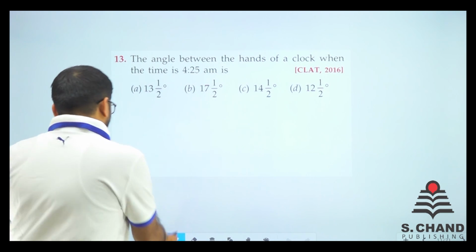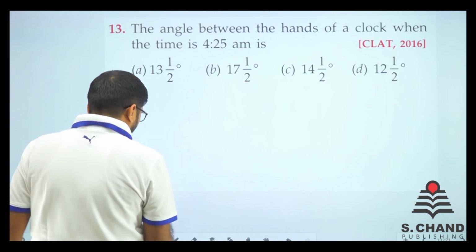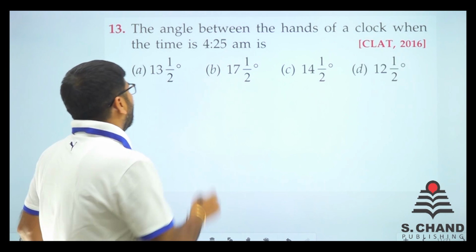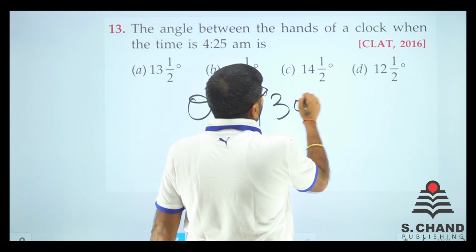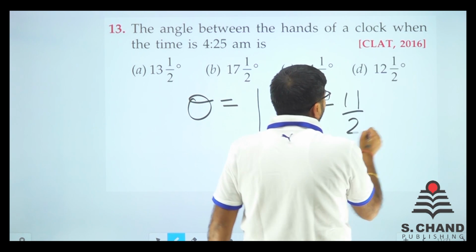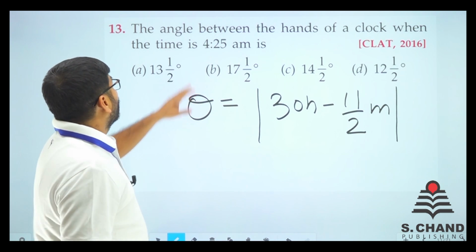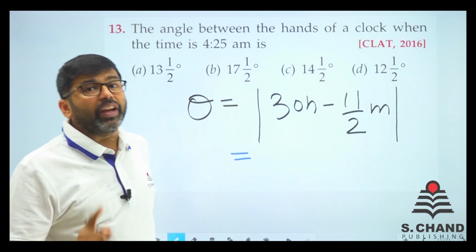Here we go. Question number 13 for you all. The angle between hands of clock when it is 4:25. Very much similar question it is. And these types of questions are there in it. So if you remember, theta equals |30h minus 11 by 2 m|, that is the formula you need to keep in mind. And modulus, don't forget modulus.